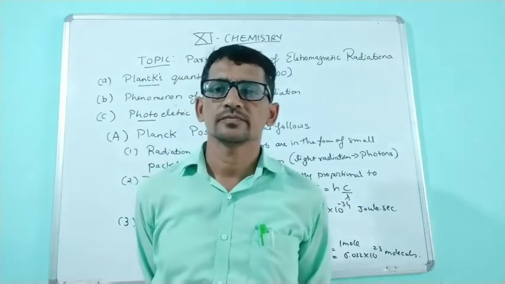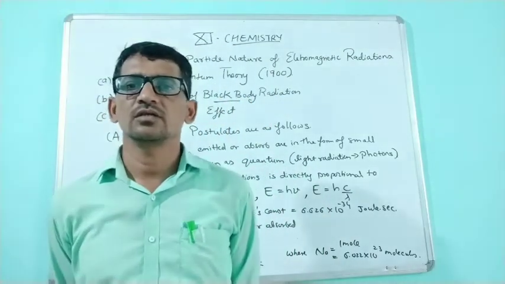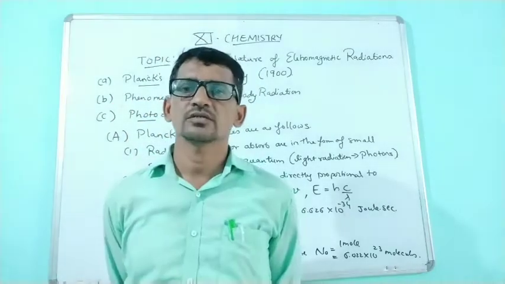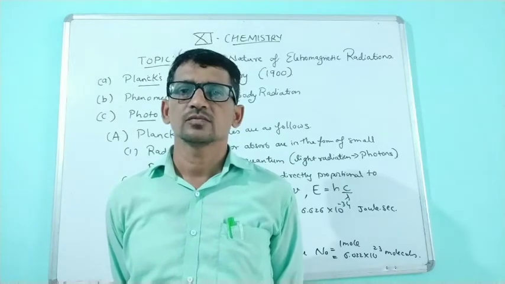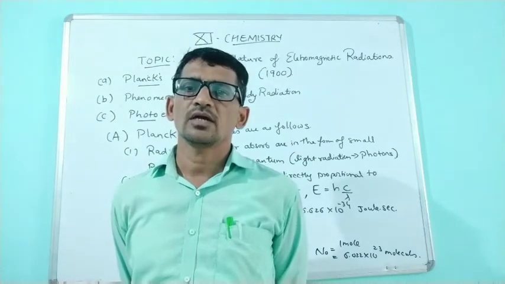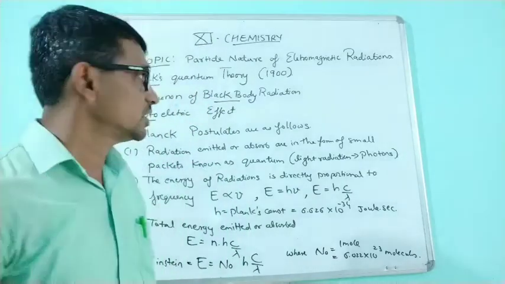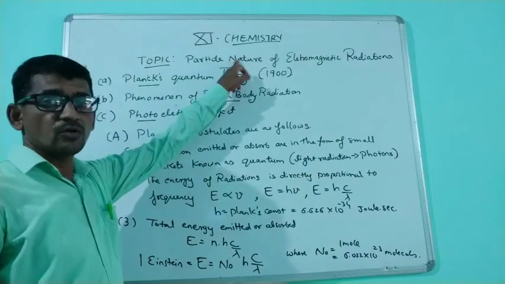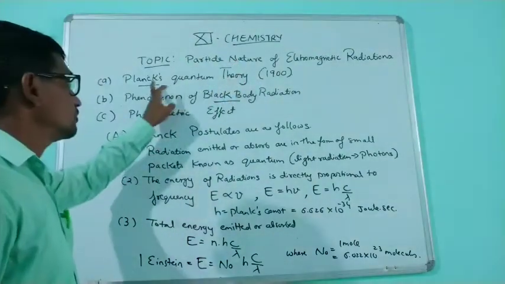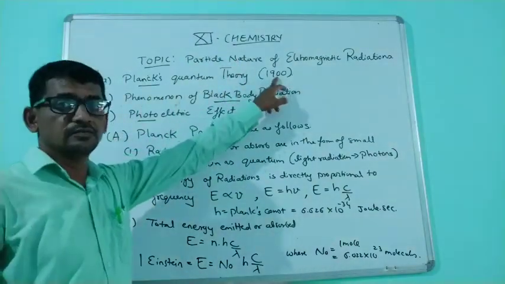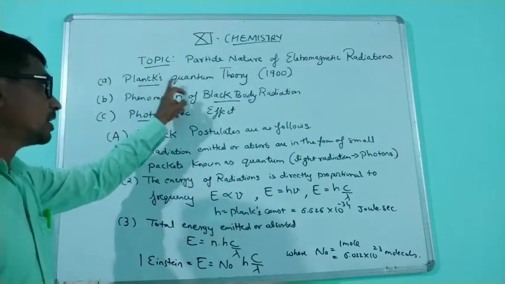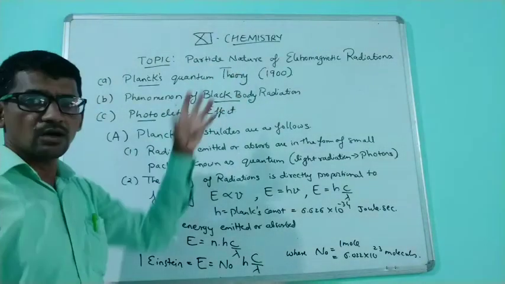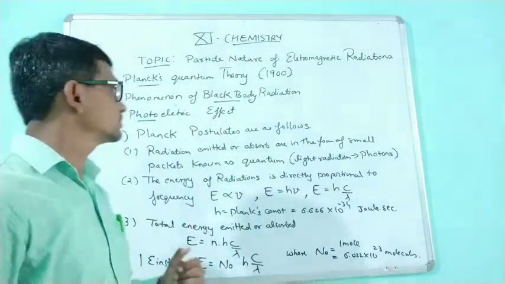Okay, hello students. Today in chemistry we discuss the particle nature of radiation. We already discussed the wave nature of radiation. Now today we discuss the particle nature of electromagnetic radiation. The theory of this particle nature of electromagnetic radiation was first given in 1900 by Max Planck. That is known as Max Planck's quantum theory. Quanta means the amount of energy.